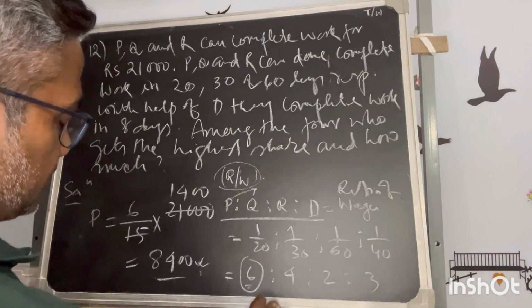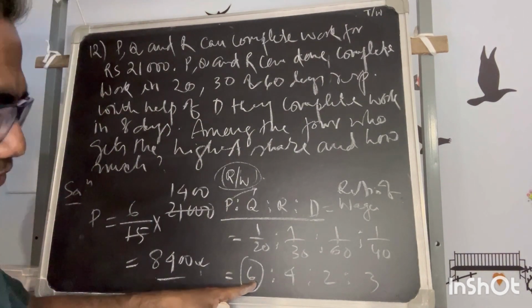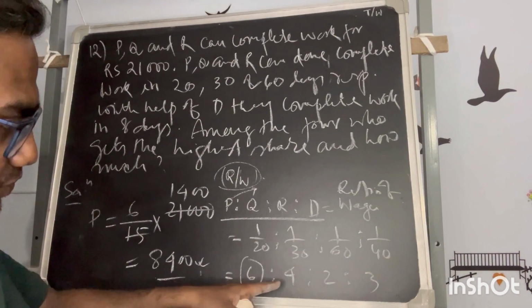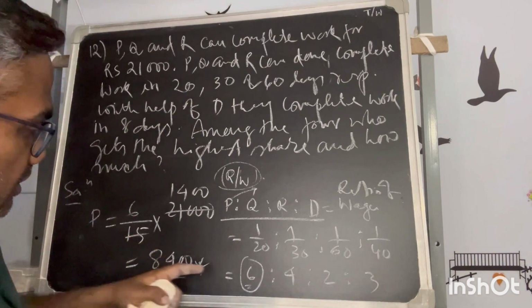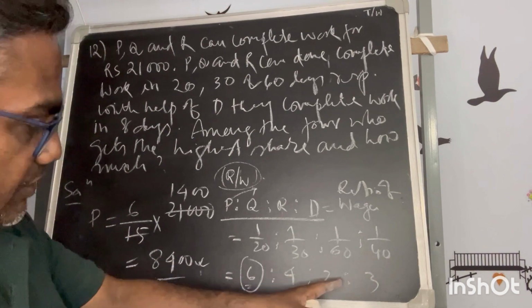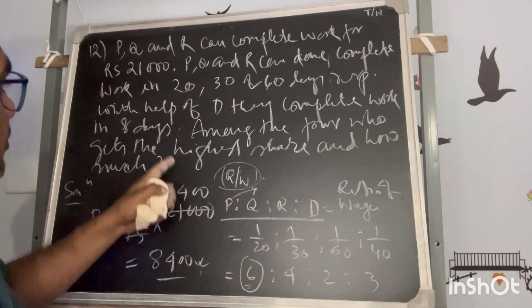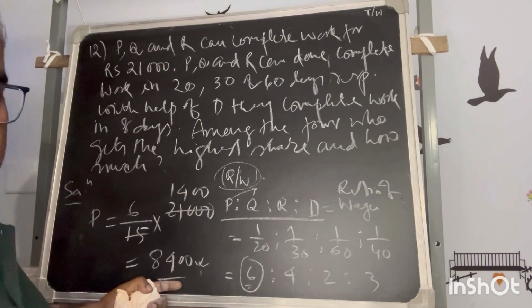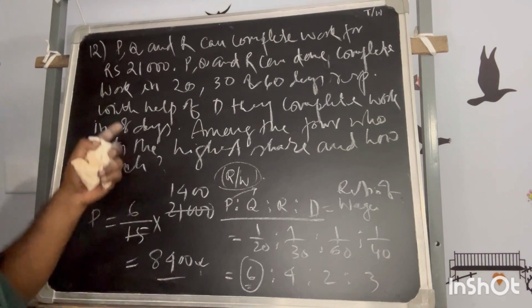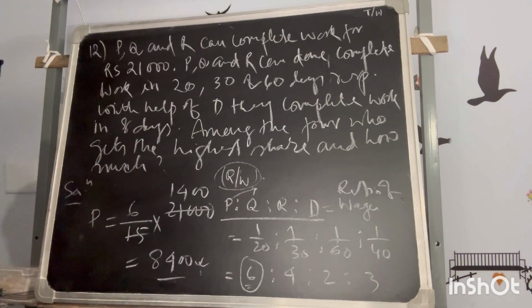So here you can see 6 is the highest fraction, the highest part of the total. So the total fraction is 6 and if we add 15, 6 is still the highest. So the calculation will be done on the total wages, and that is the part P will gain.